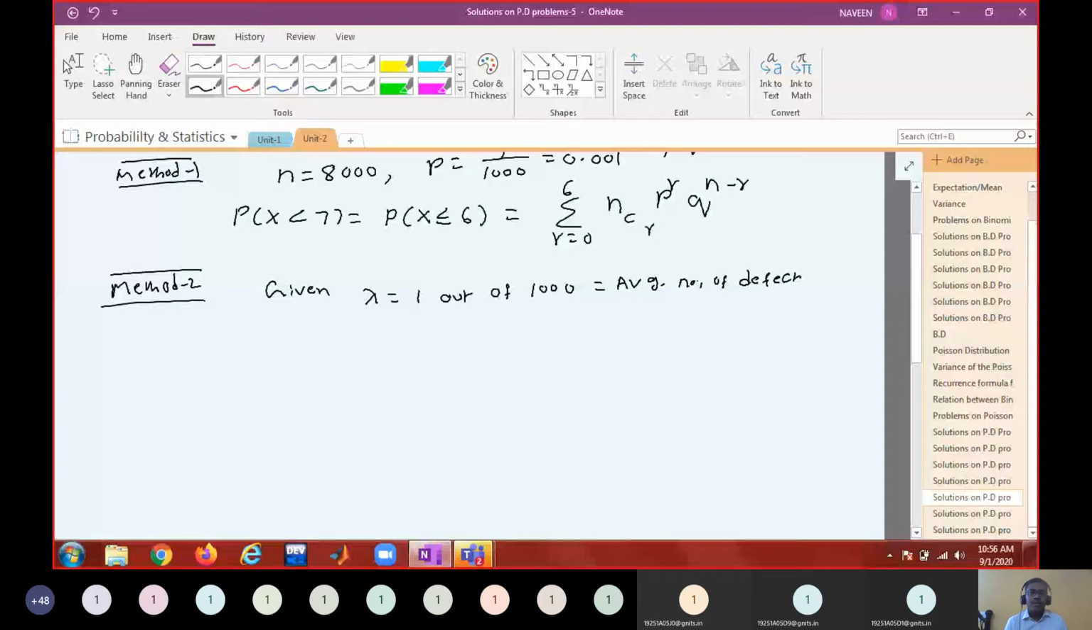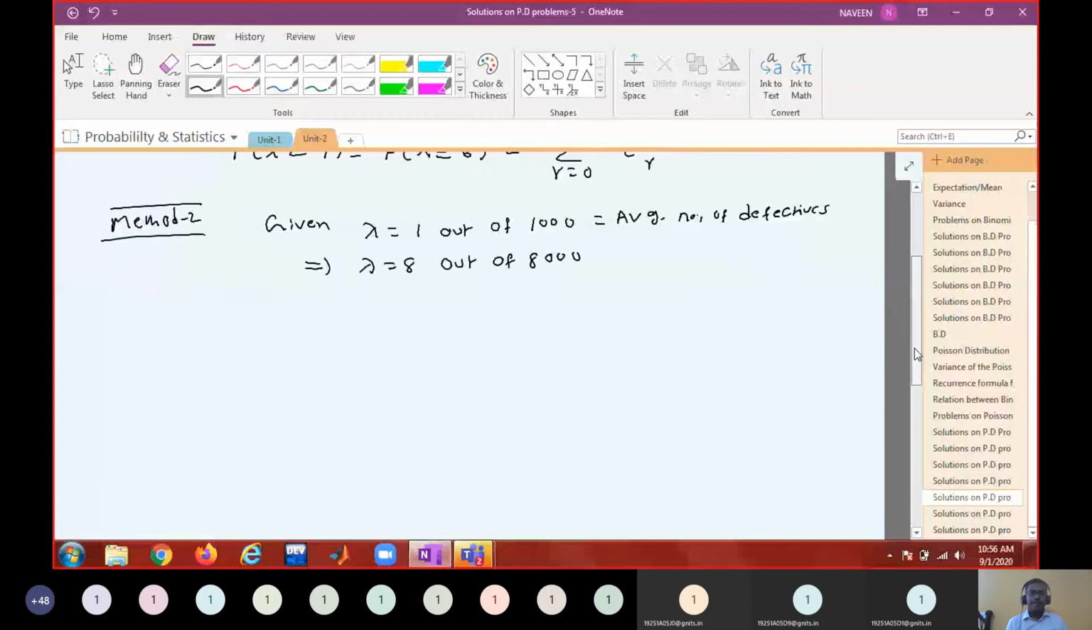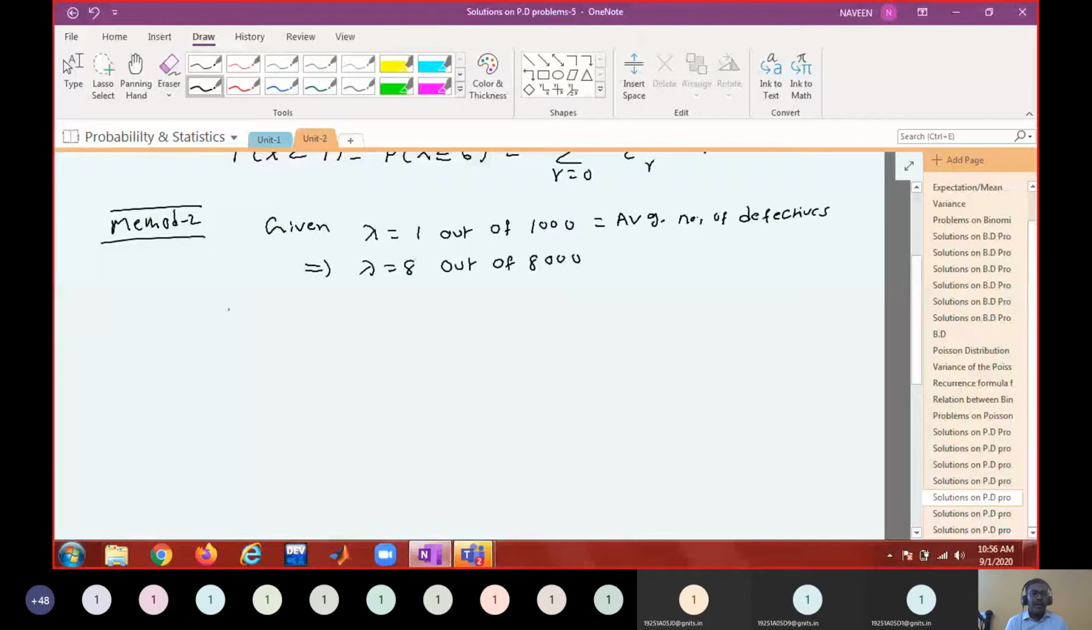So this implies that out of 8,000, how much? Lambda equal to 8. Okay. Now you're asked to find out the probability that x less than 7, which is equal to probability that x less than or equal to 6, which is nothing but summation r equal to 0 to 6, probability that x equal to r.